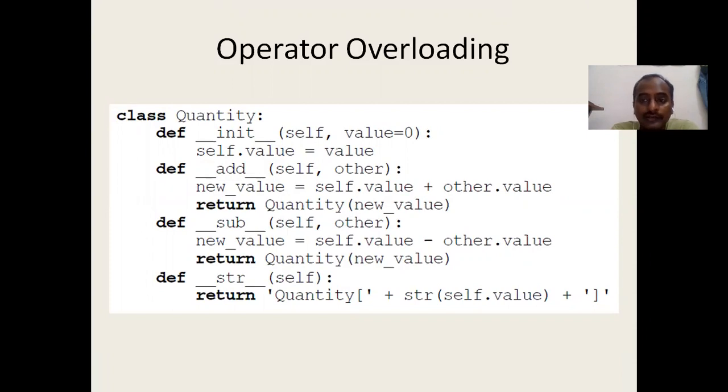Def __add__, I am overriding the plus operator. You can see __add__(self, other). I need to have the other quantity also there. New value is equal to self.value plus other.value. Then return Quantity. After adding two quantities, the result should be a new quantity, so return Quantity(new_value). Then def __sub__, that is subtract. New value is equal to self.value minus other.value, return Quantity again. Then we have also written the __str__ method, which is for printing. This is basically about operator overloading.